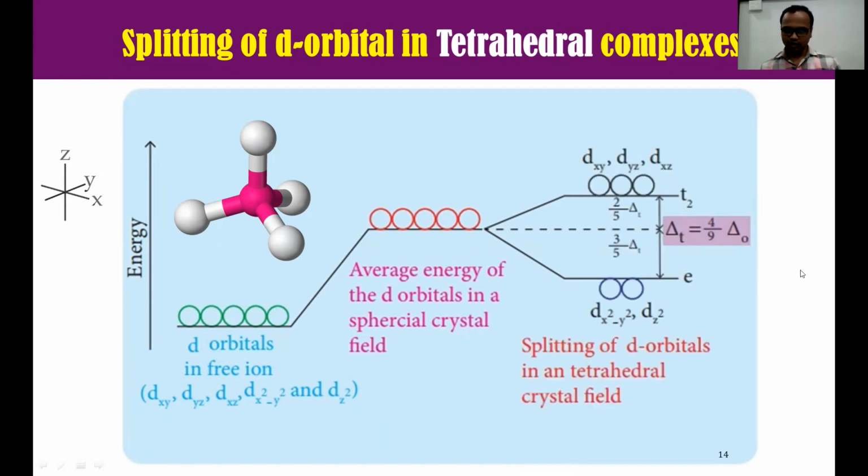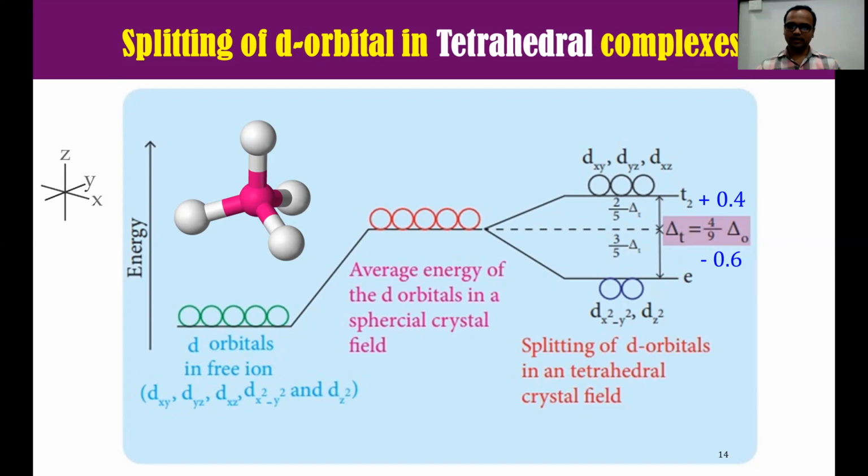See, dxy, dyz and dxz. They will experience more repulsion, therefore their energy will be increased by 2 by 5, which means plus 0.4 delta. Here it is shown as delta, sorry, it will be delta t for a tetrahedral complex. And the EG will experience less repulsion.